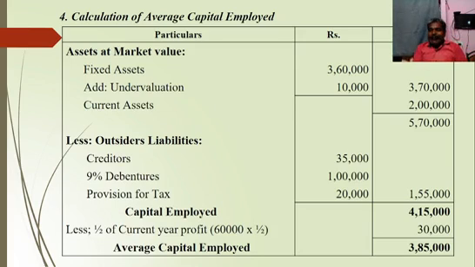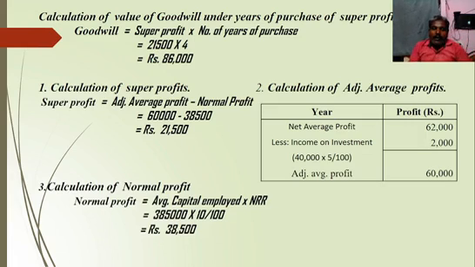That is called capital employed, less half of current year's profit. The average profit is 60,000. There is no current year profit available separately, but the capital includes current year's profit, so average profit is taken as one year's profit. So 60,000 into 1 by 2, that means 30,000. After deducting that, we will get average capital employed 3,85,000. With the help of capital employed, we should calculate normal profit. So 3,85,000 into 10 by 100, 38,500.